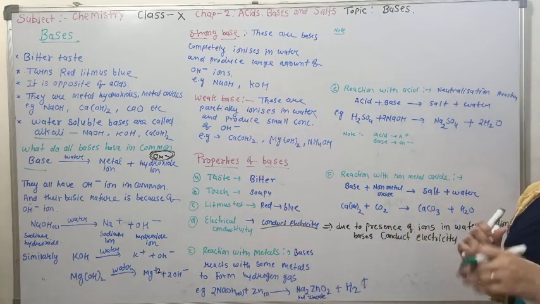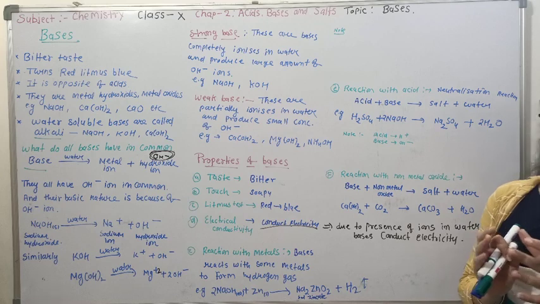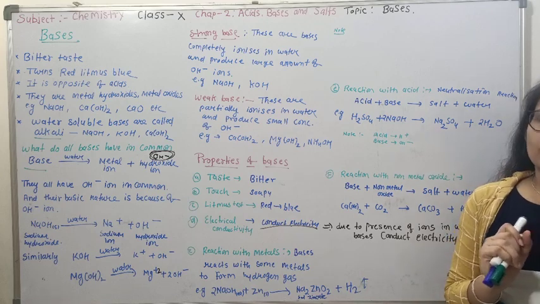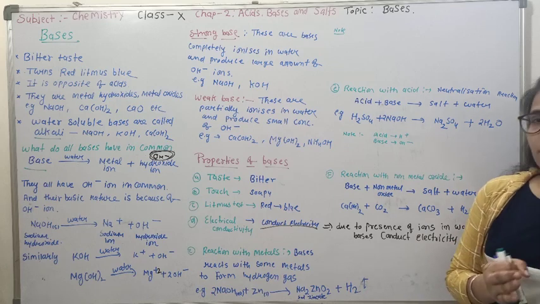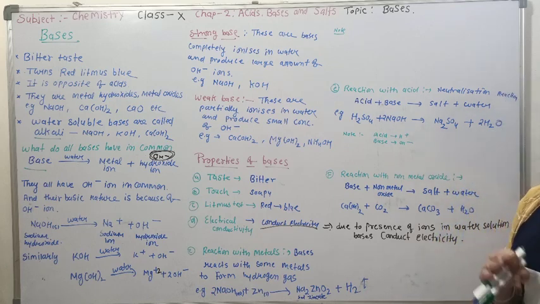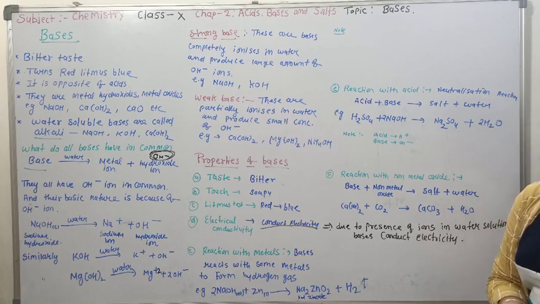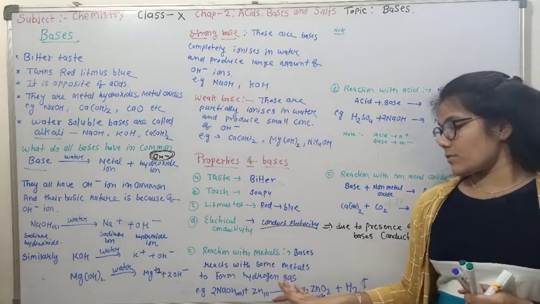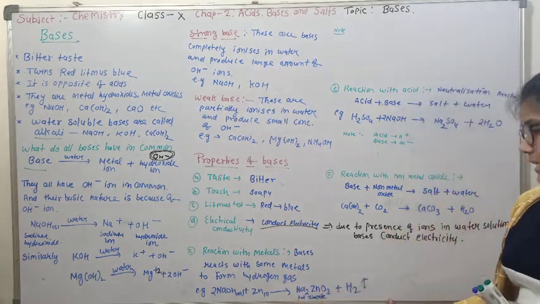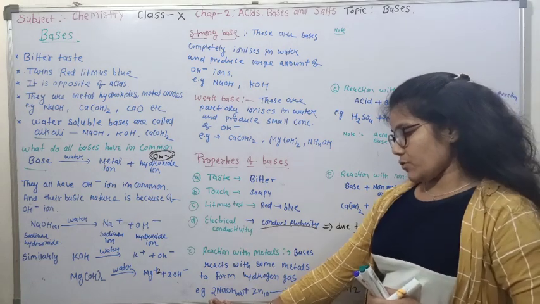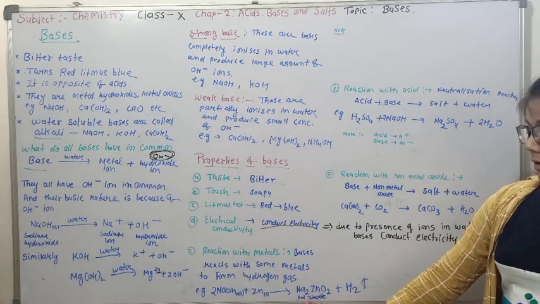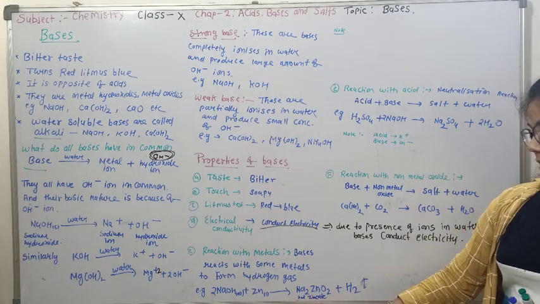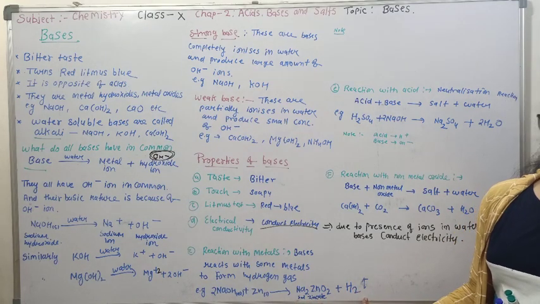Then the next property, reaction with metals. Some metals react with base to produce hydrogen gas. This point is quite similar to acid. Every acid reacts with metal to produce hydrogen gas, but here only a few metals react with the base to produce hydrogen gas. For example, when sodium hydroxide reacts with zinc metal, it gives the salt sodium zincate, and hydrogen gas is produced.